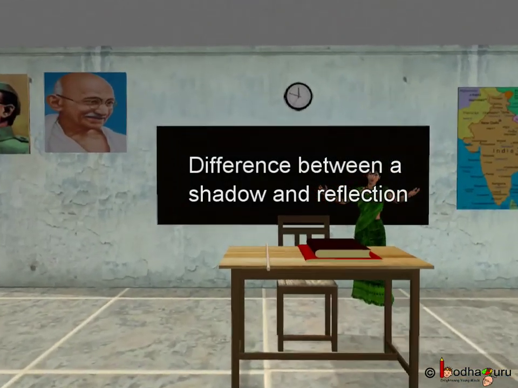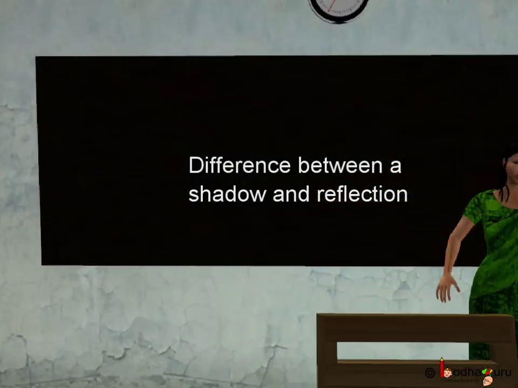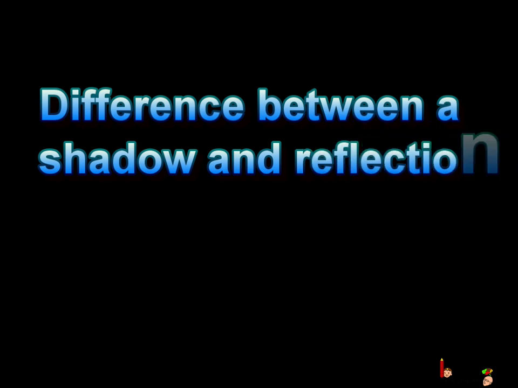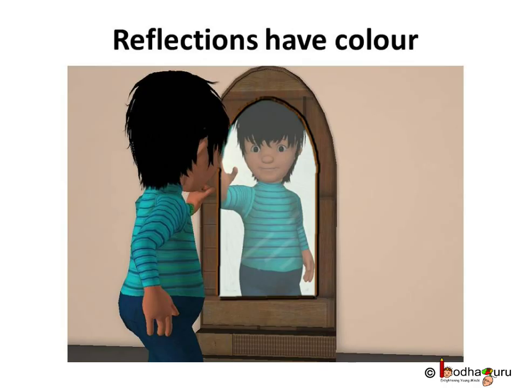Hello kids, now we will understand the difference between a shadow and a reflection. We already know about the shadow and the reflection. Can we identify whether a shadow or reflection of the object is formed? Let us understand the difference between the two. Sometimes shadows are formed and sometimes reflection.